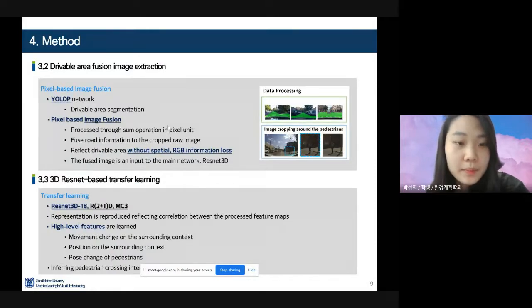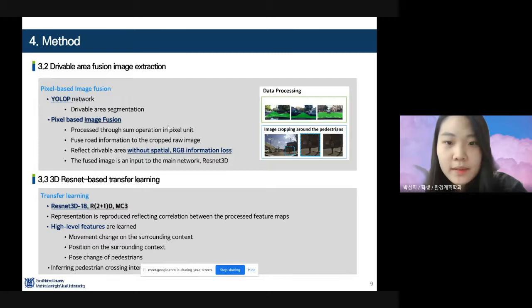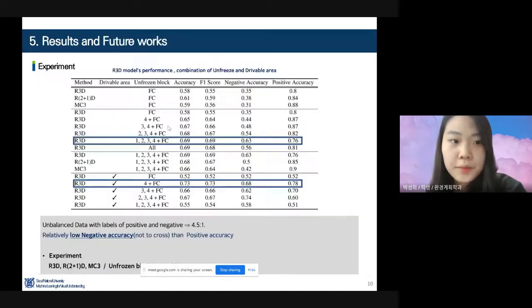In data preprocessing, a Euclidean network is used and pixel-based image fusion is done to reflect the drivable area without spatial information loss. In transfer learning, R3D, R2+1D, and MC3 have been tried, and high-level features such as movement and position change with surrounding context are learned to infer crossing intention.